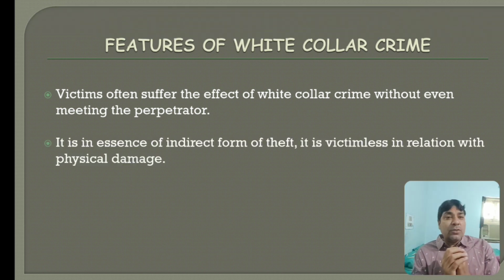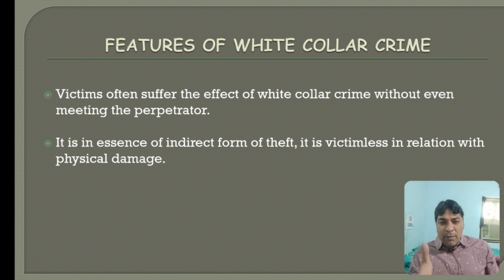The second feature of white collar criminality is that it is in essence an indirect form of theft. It is victimless in relation to physical damage. So white collar crime is an indirect form of theft, and it is victimless in relation to physical damage; there is no physical damage.